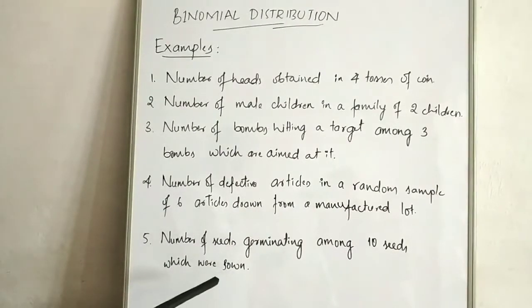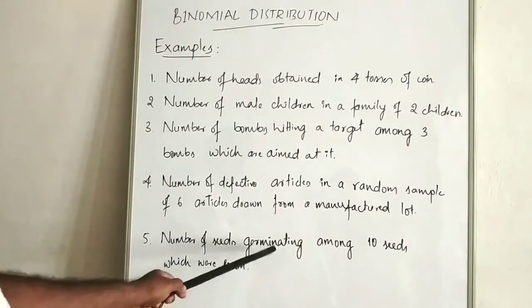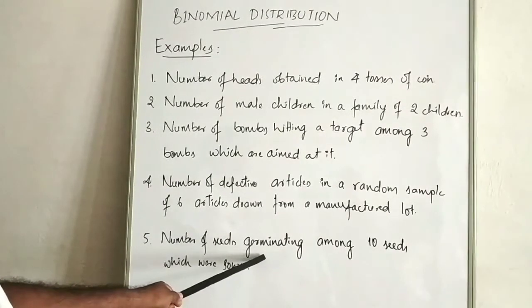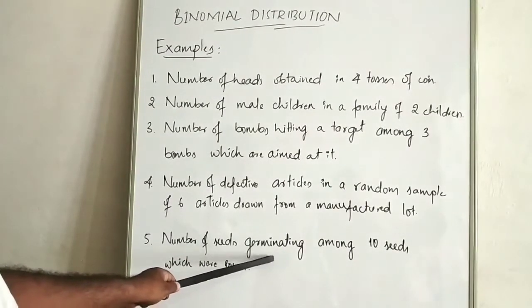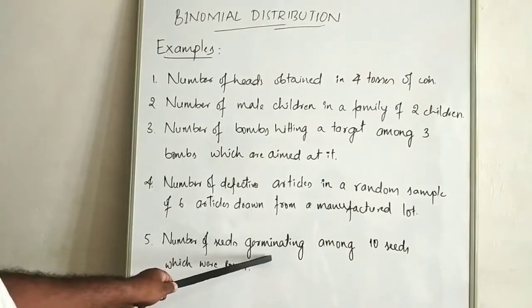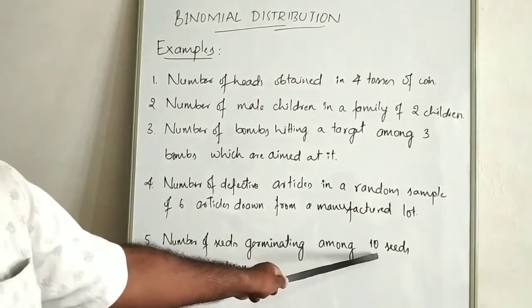Whenever a seed is sown into a geographical area, there is a chance either it may germinate or not germinate. Again this experiment has 2 options, germination or not germination. The same experiment is conducted using 10 seeds.